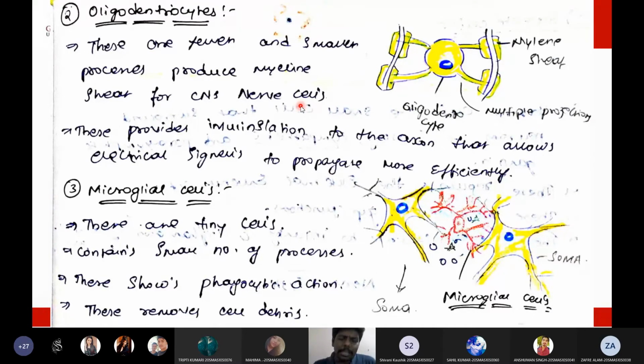And who is secreting this cerebrospinal fluid? What type of cell is responsible for its secretion? This fluid is secreted by specialized cells present in the ventricles of the brain, called ependymal cells.